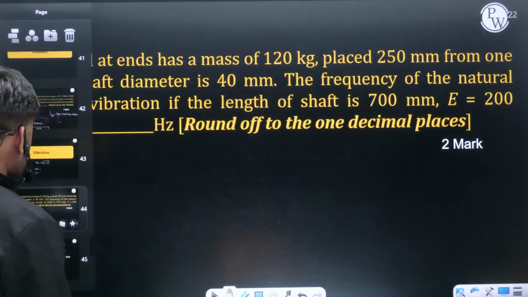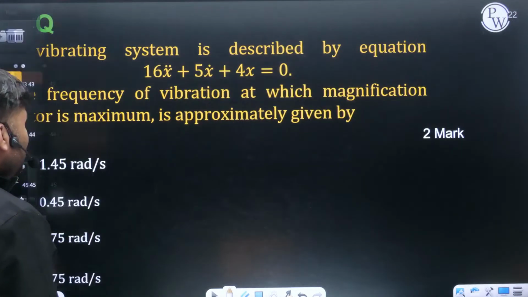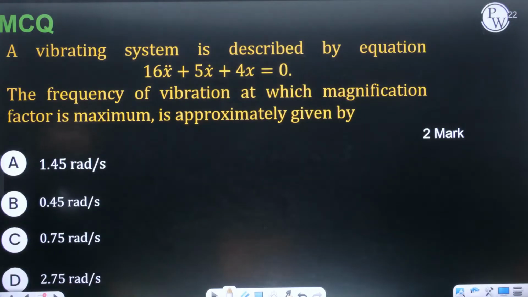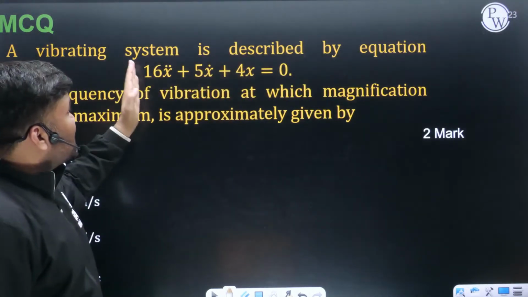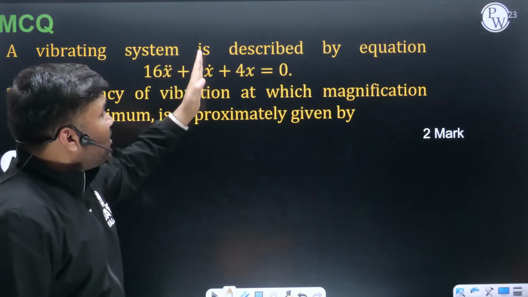Let's try to solve this question. A vibrating system is described by the equation 16x double dot plus 5x dot plus 4x.